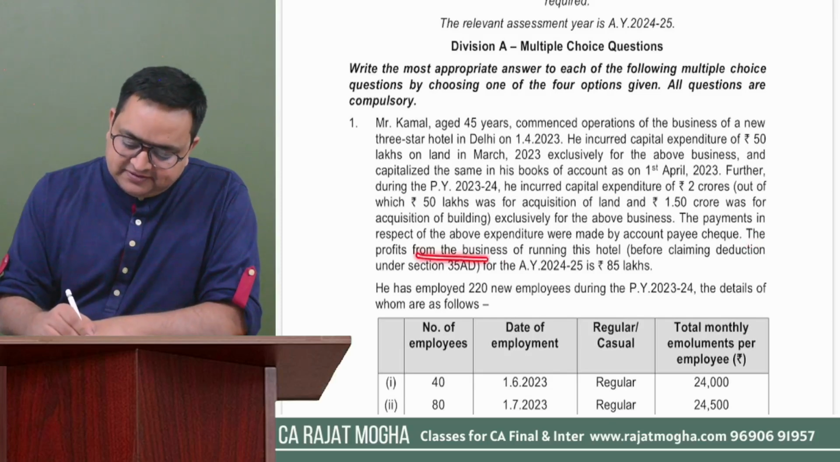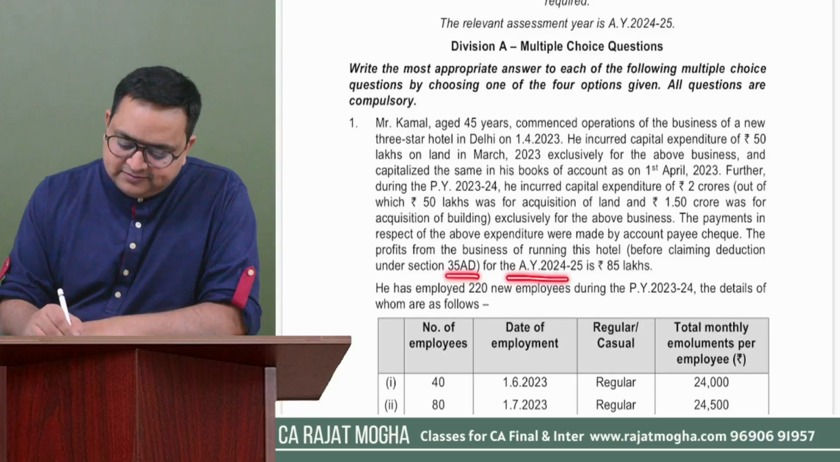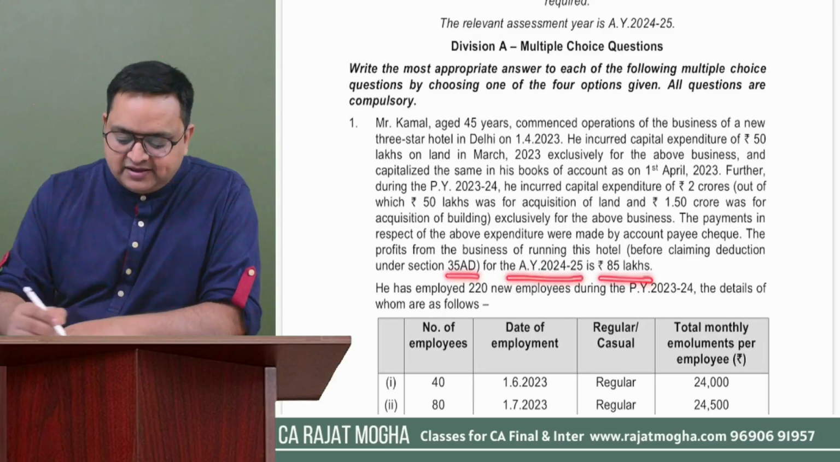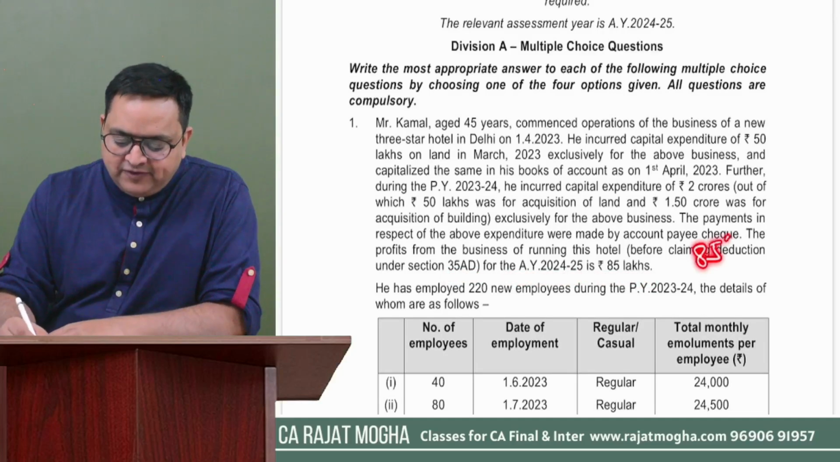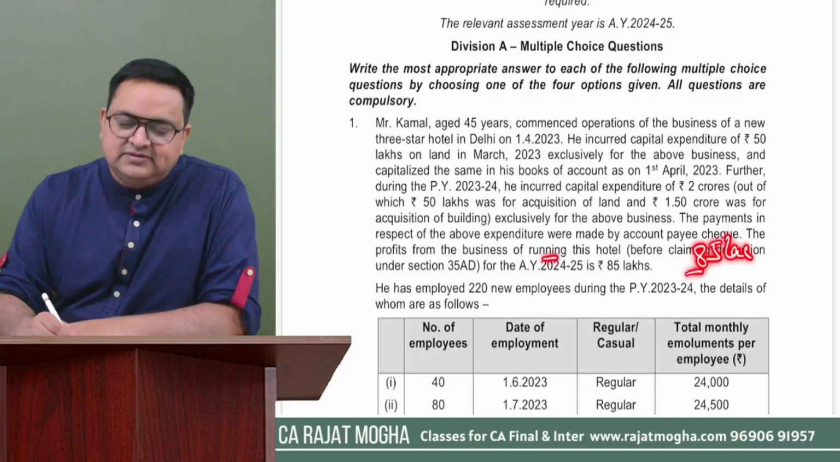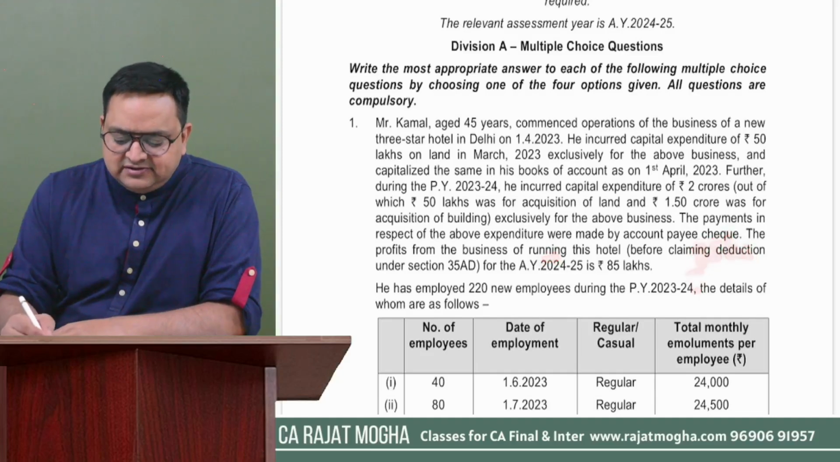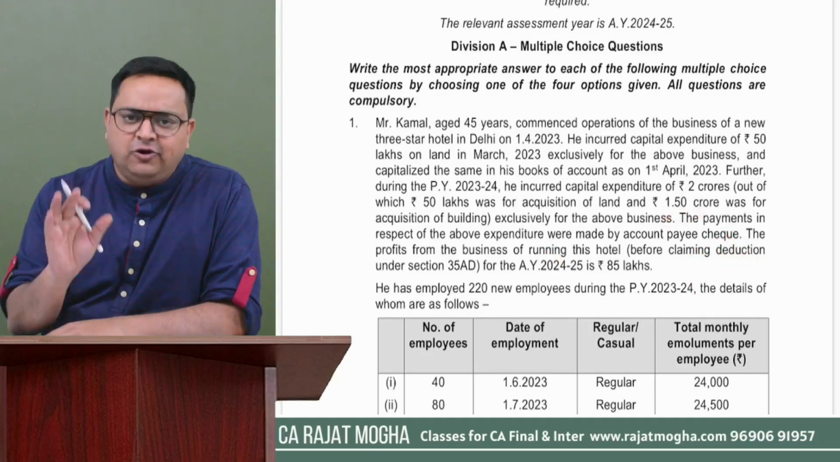Next it says, the profit from the business of running this hotel before claiming deduction under section 35AD for assessment year 24-25 is 85 lakh. So he has a profit of 85 lakh from this business before this deduction. So after this deduction of 1.5 crore, it would be a loss. Okay.